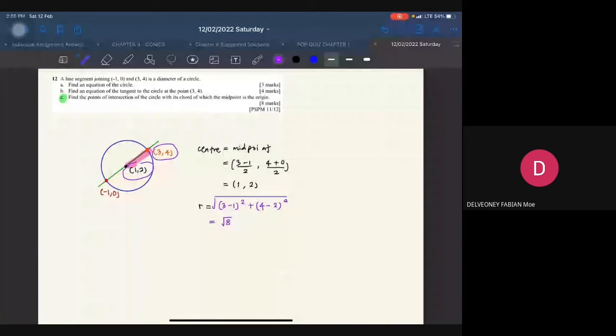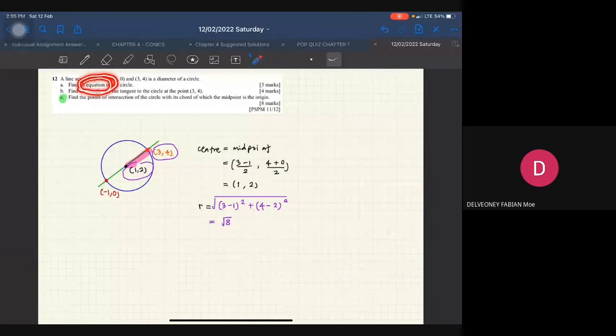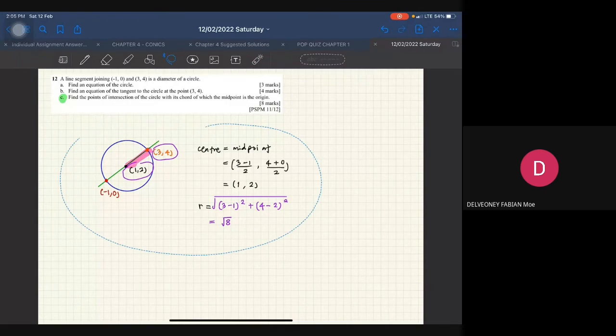And then just plug in your value of center and also r in the standard equation punya formula. Kalau awak nak masukkan dia dalam general equation pun tak ada masalah. If you expand the standard equation into general equation pun no problem. Sebab soalan dia tak mention specifically what kind of equation dia nak untuk circle kita. It just states equation. So it can be general, it can be standard form. No problem.